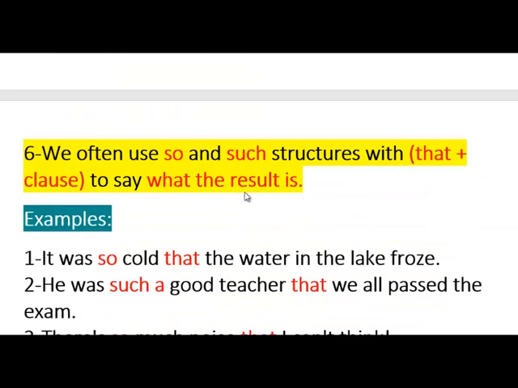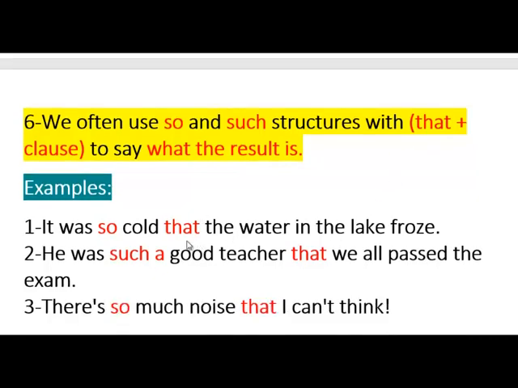And often we use "that". We use the word "that" to show the result of the first part of the sentence. It was so cold that, so because of the cold weather, this has happened. So he was such a good teacher. Because he's a good teacher, all the students passed the exam.